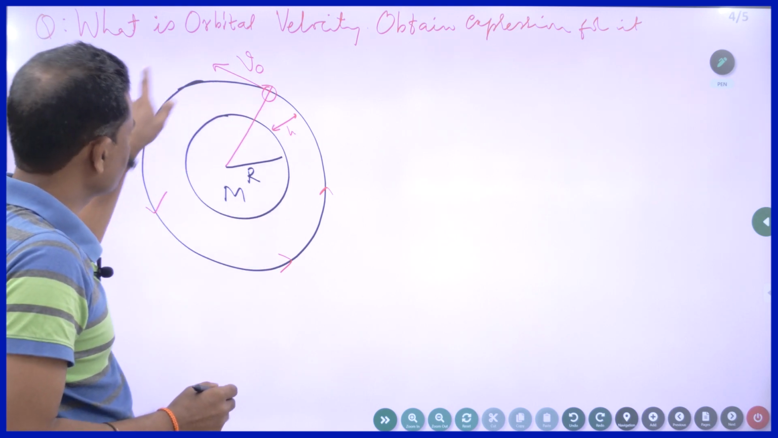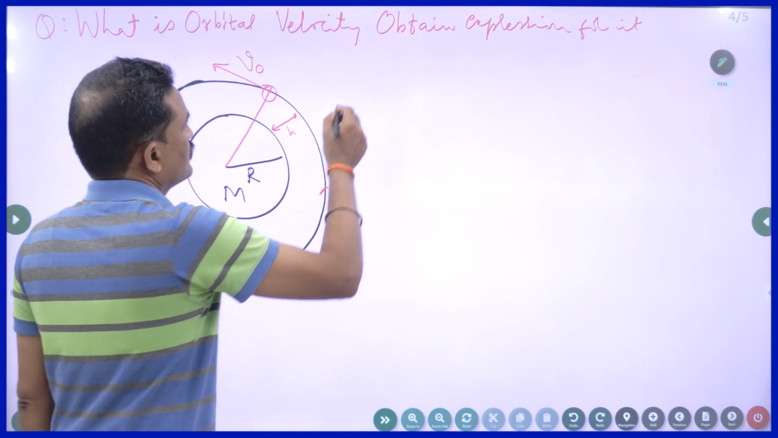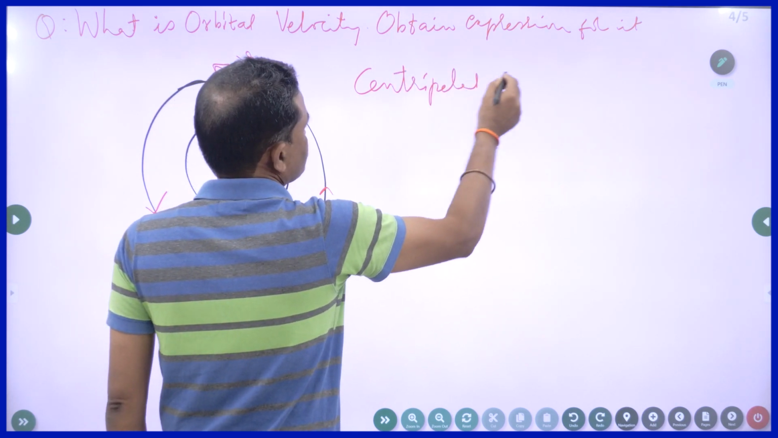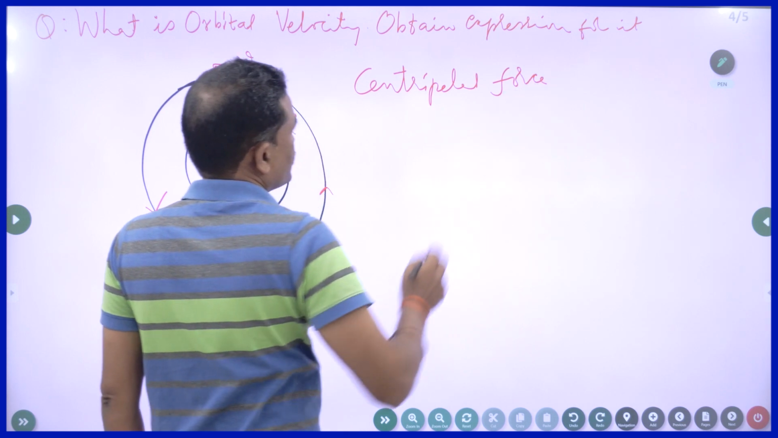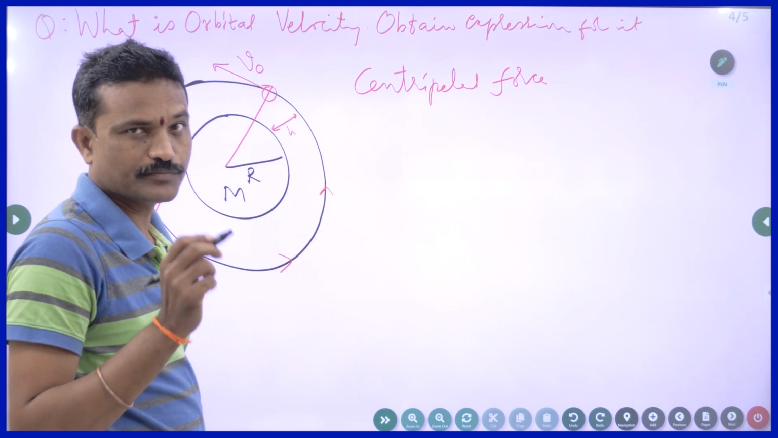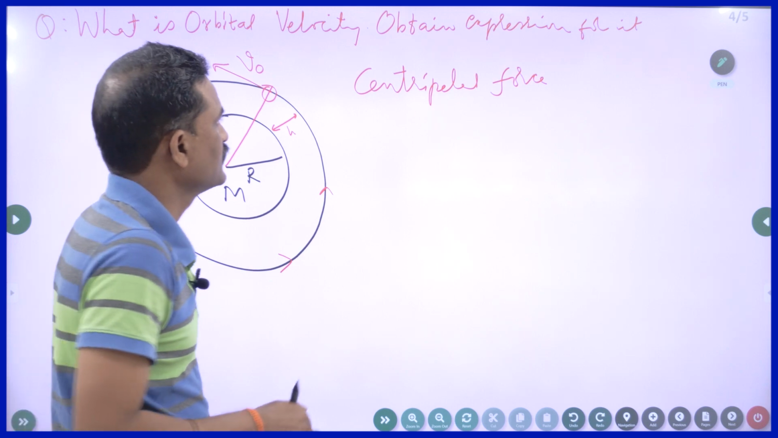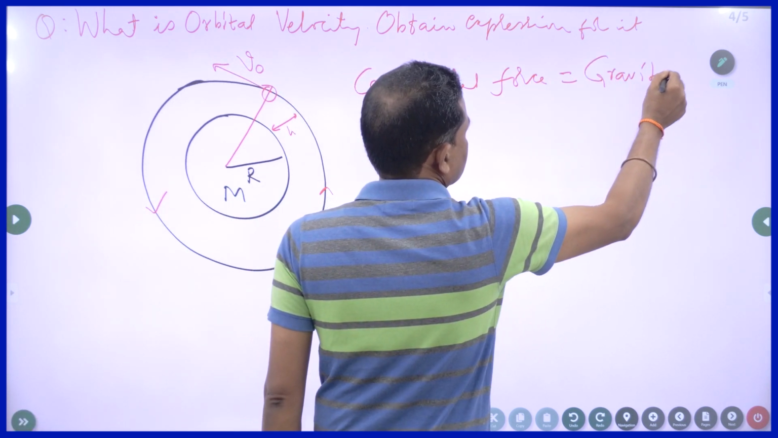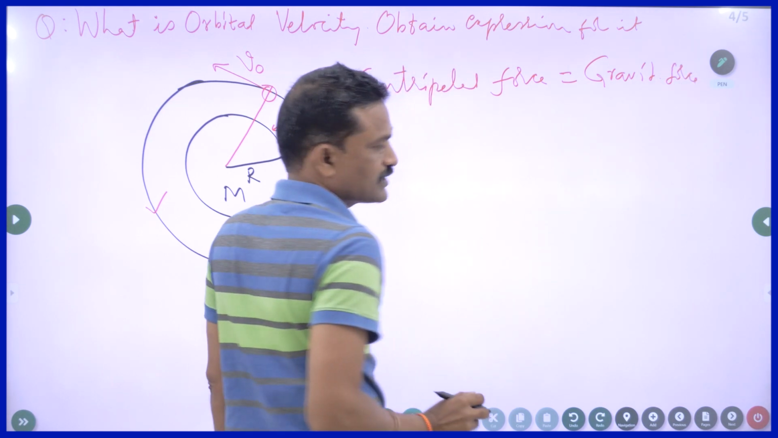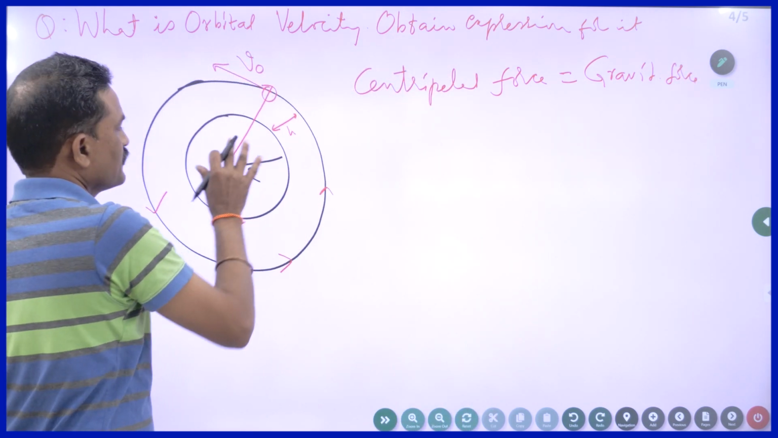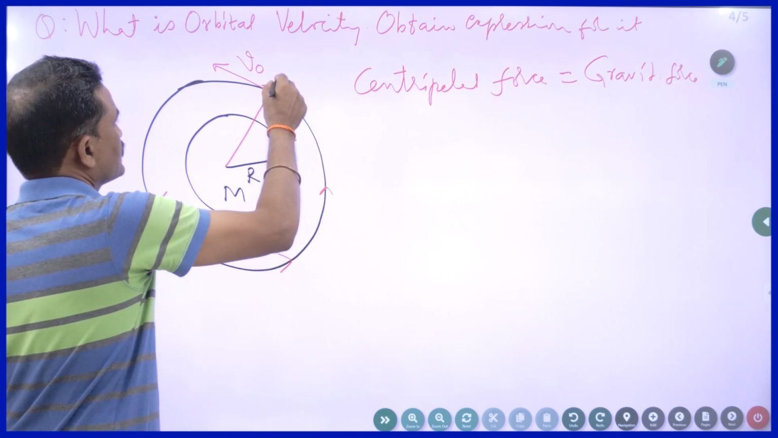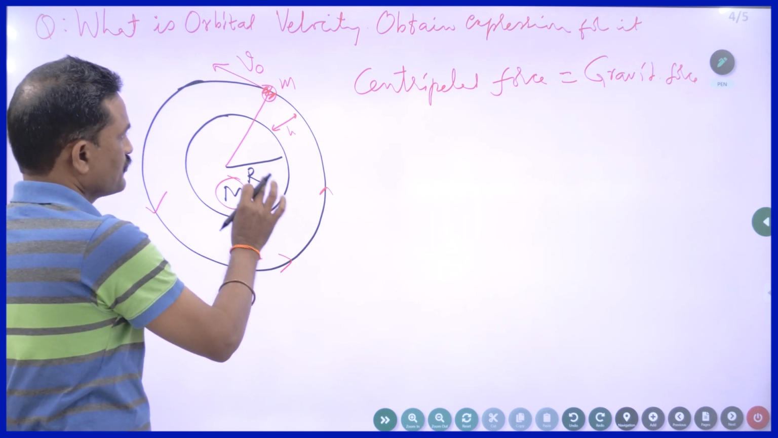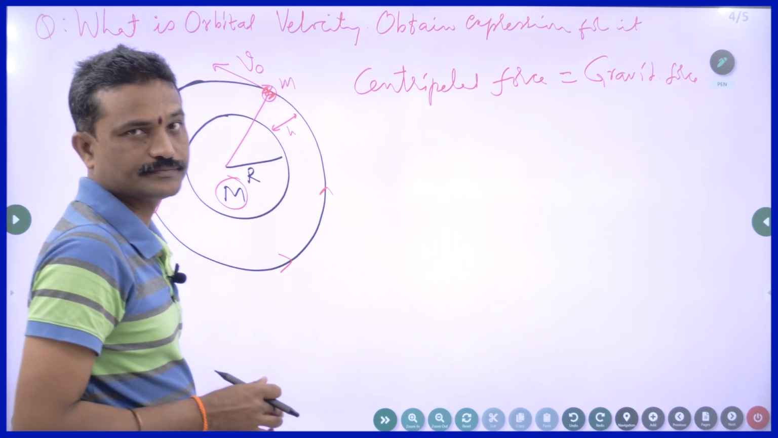In order to keep something on the circular path, I should give centripetal force. So who is giving centripetal force? The minimum requirement for circular motion is centripetal force. Somebody has to give centripetal force. This force is given by gravitational force, the gravitational force existing between this object and the planet. So this object is of mass m and this object is of mass capital M. Here this is the planet and this is a satellite.